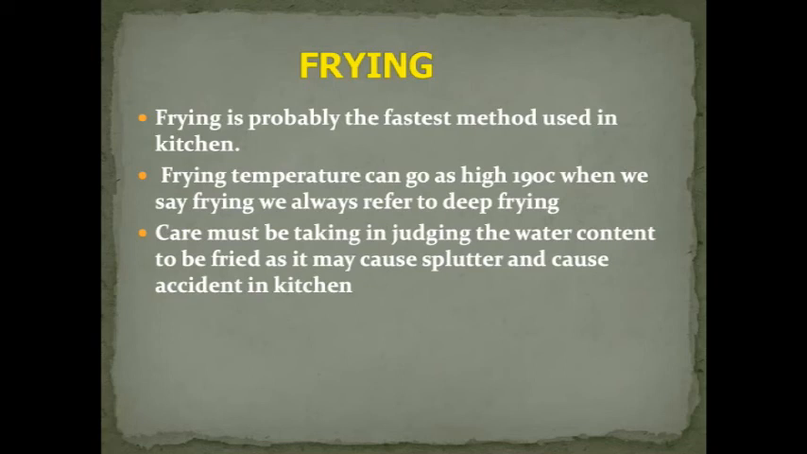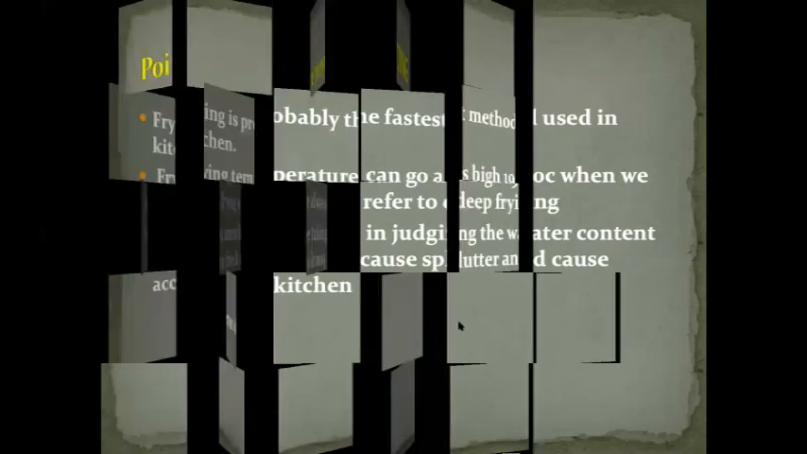Okay, care must be taken in judging the water content to be fried as soon as possible. ये आप सबको पता ही है already. जिस भी प्रोडक्ट को हम फ्राई करने जाते हैं, अगर उसमें वाटर कंटेंट ज्यादा है तो वो हमको थोड़ा ध्यान देना पड़ता है, because the moment water comes in contact with your oil, it is going to splutter. That is why some of the chefs, when they fry chicken and all, they dust it and they always pat it with a napkin and all, and then they deep fry just to take the moisture out so that there is no splutter. Okay. Next.